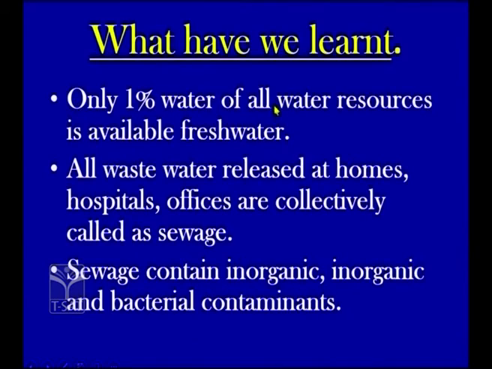Children, I think I am clear with the concept. So shall we recall what we have learned here? Only 1% of all water resources is available as fresh water, and all wastewater released from homes, hospitals and offices is collectively called sewage, and this sewage water contains inorganic impurities, organic impurities and some bacterial contaminants.